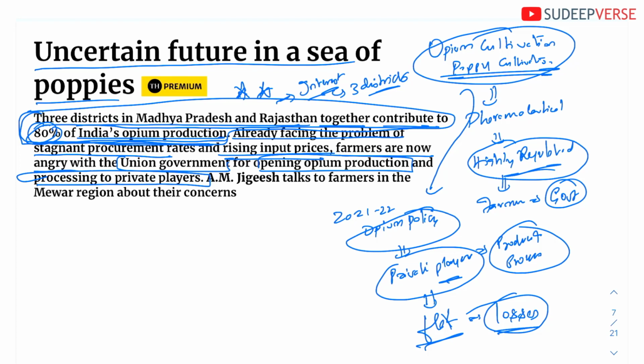As I told you, opium cultivation is mainly used for pharmaceutical purposes. Otherwise, it is not allowed. It is illegal because it can be used in the manufacturing of the drug called heroin, and other opioids. So it is highly regulated.